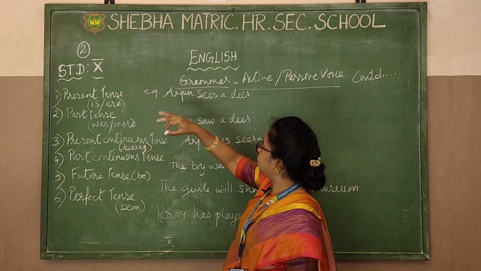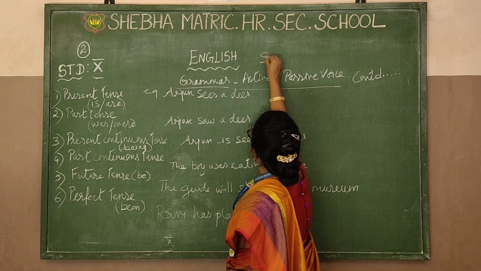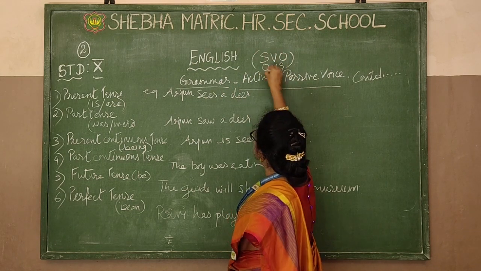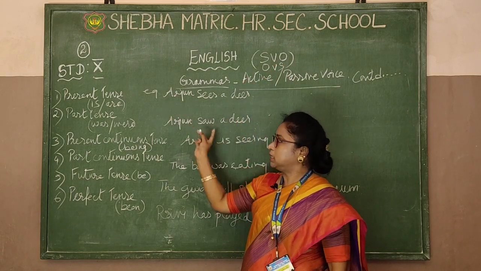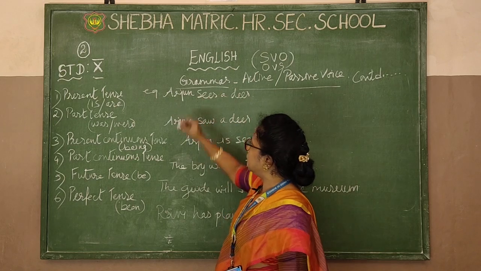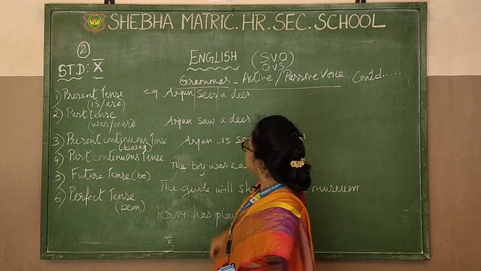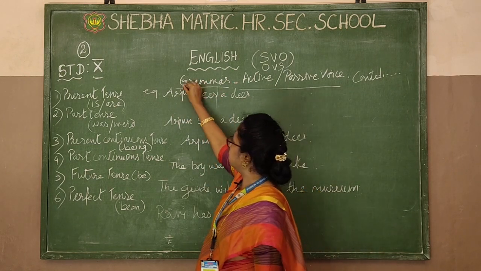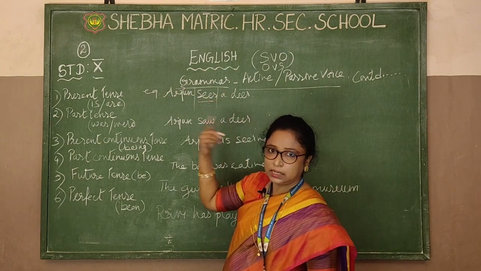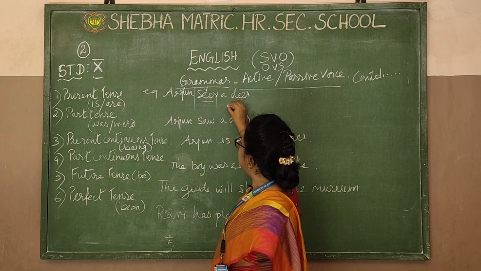Now before that I told you, remember, what is the formula? SVO-OVS, you have to change. This is the main thing. If you know this, then interchanging is very easy. Now, Arjun sees a deer. Let's split it up. Arjun is the subject, sees is present tense, this is see. So this is the verb and this is the object.